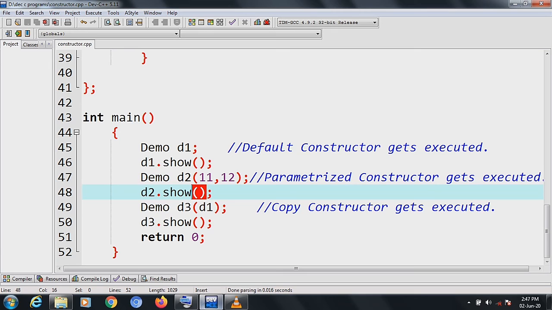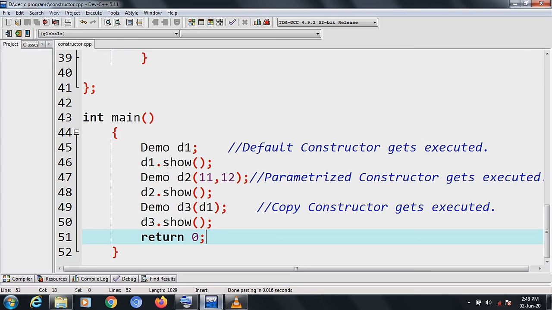Now in the third, we are declaring the object d3 for the demo class, and here we are passing a value of type class. So we are passing the d1 object. So here the copy constructor will get executed. Why? Because we are passing an object of the class type, d1. So for the copy constructor, the value of the d1 object will be copied into the d3 object. So whenever you call d3.show, the value of a will be printed as 10 and the value of b will be printed as 20. And finally, return 0.